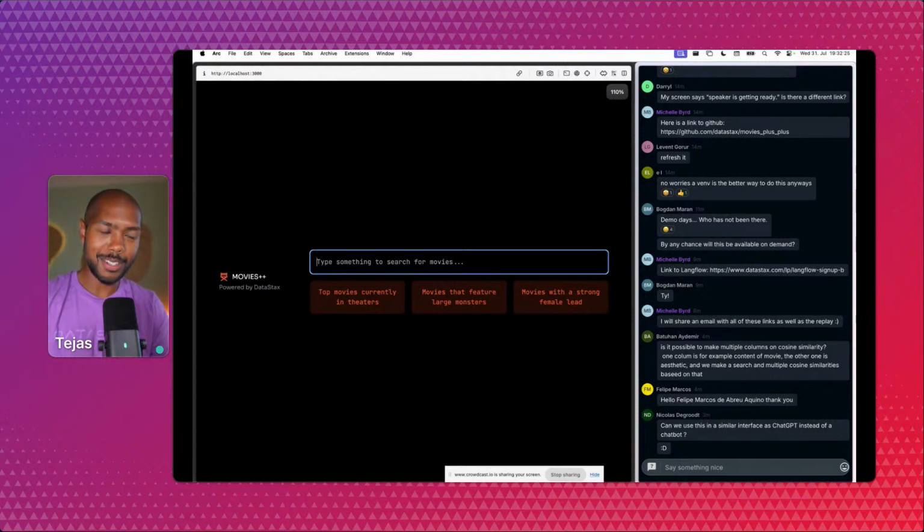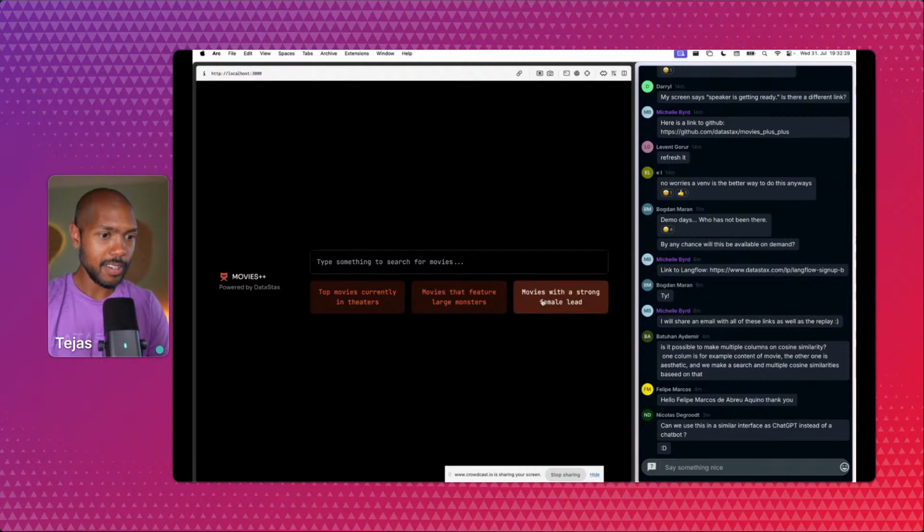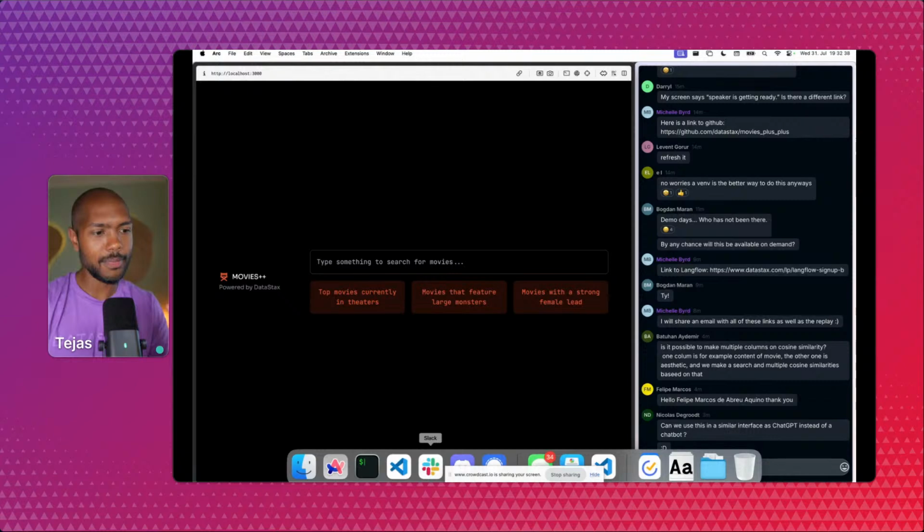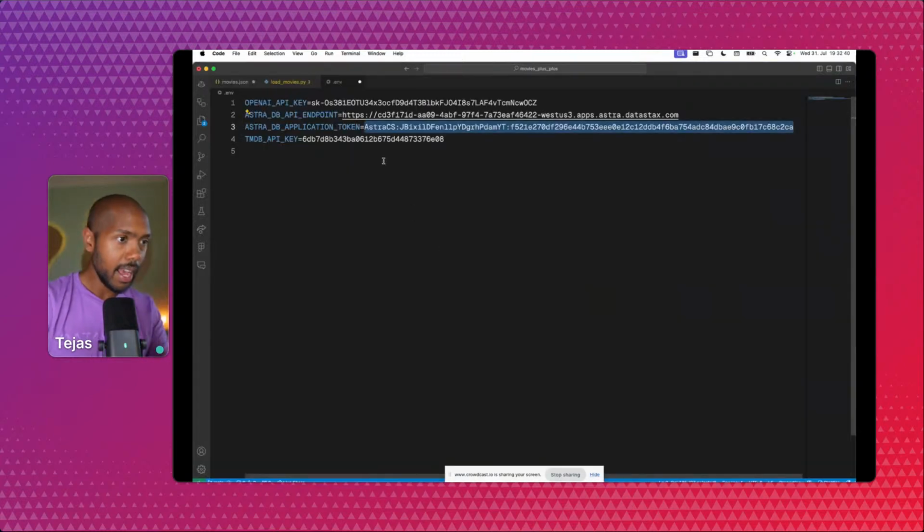It's not a chatbot, it's just a search field, and I can type in things like movies with a strong female lead, or I can just click the suggestion, and guess what? Nothing happens because it doesn't have the functionality yet. And together we're going to build that, and we're going to use Astra and Langflow and all of this. Okay, so how can we get started?